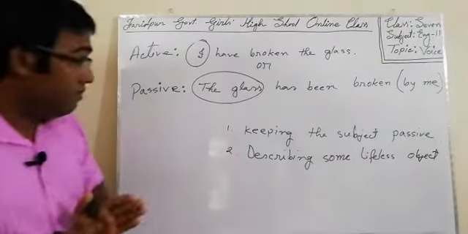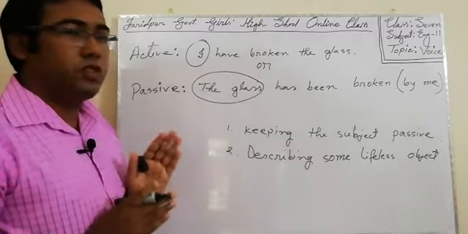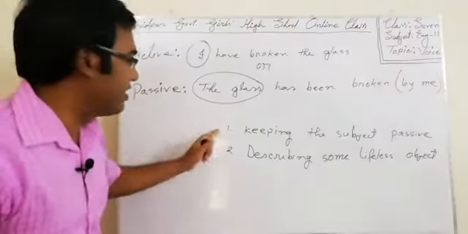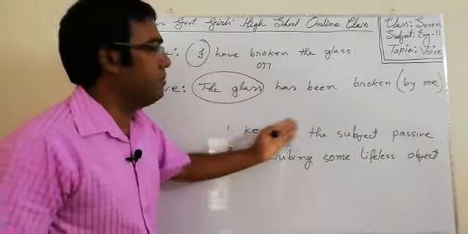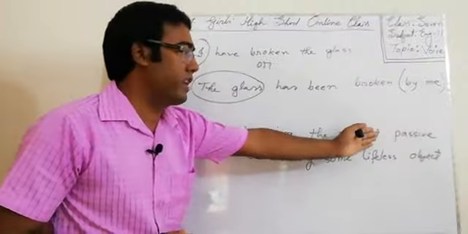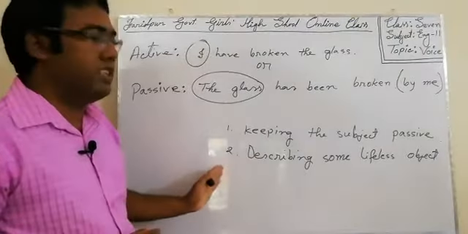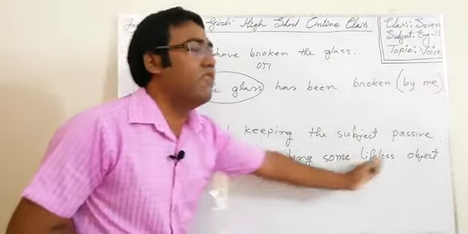Okay. So, why do we make the sentences passive? First reason is we want to keep the subject passive or unimportant. And number two is we want to describe some lifeless object.